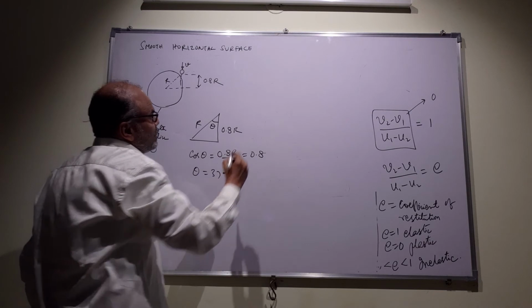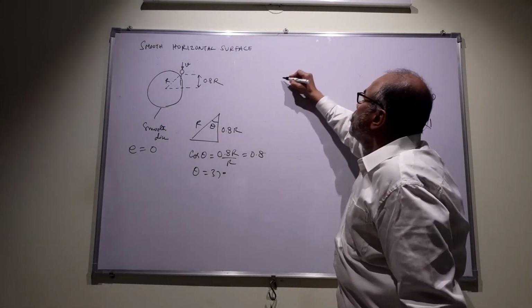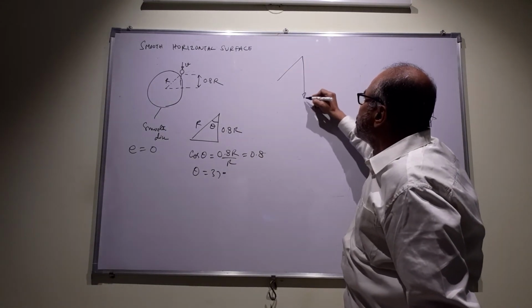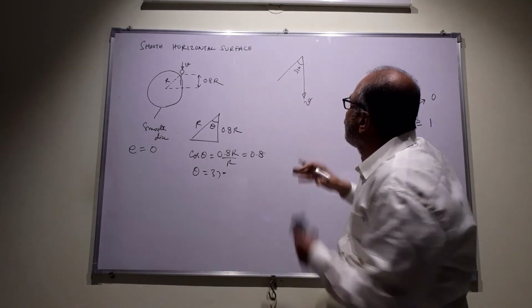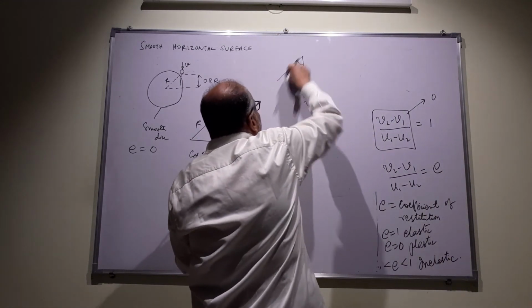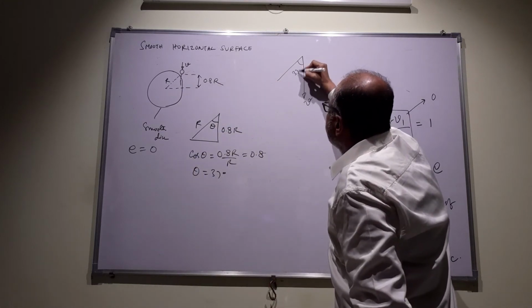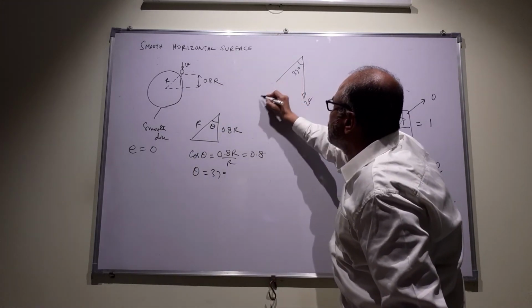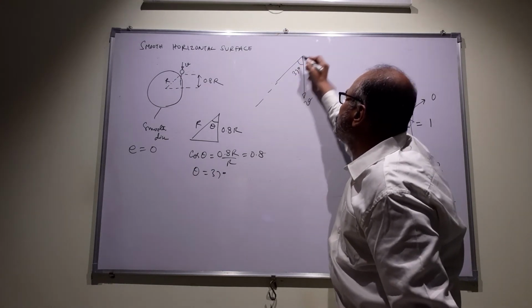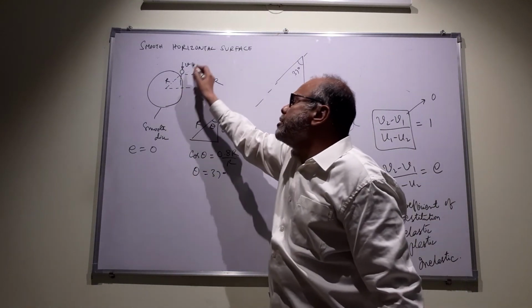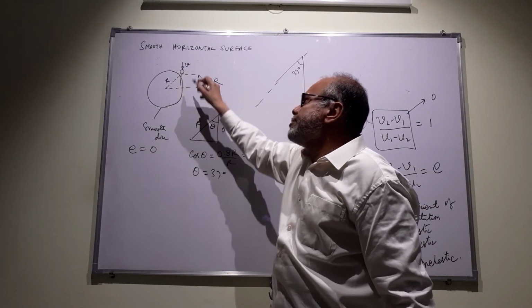Now if you have this velocity as v and this is 37 degrees, we resolve. This is the direction of the normal, because the normal will be along the radius of the disk.